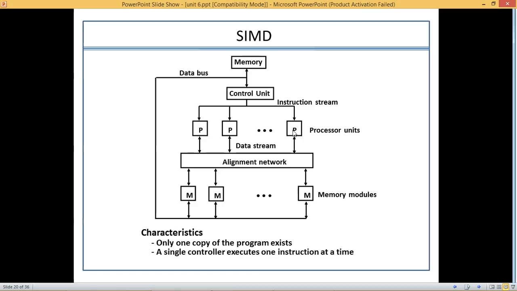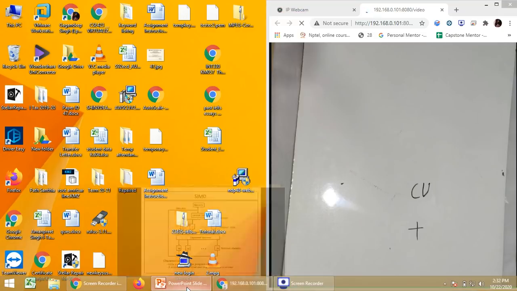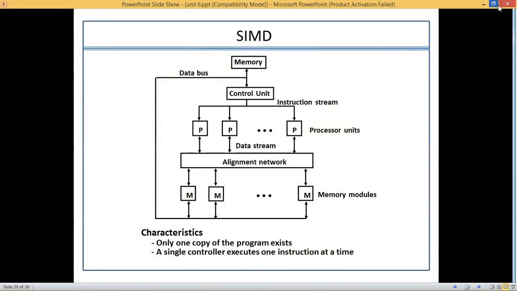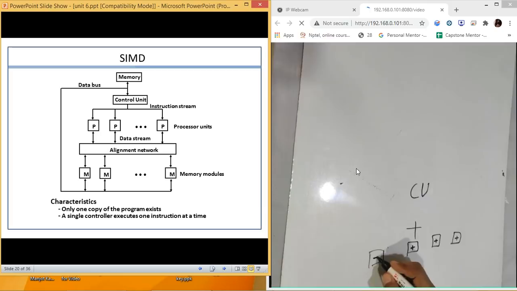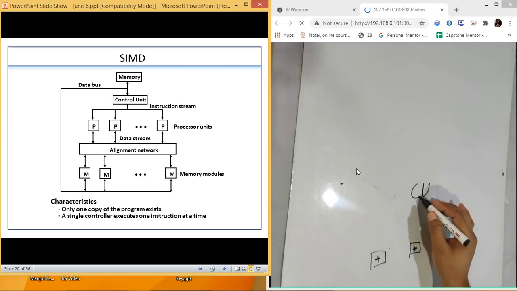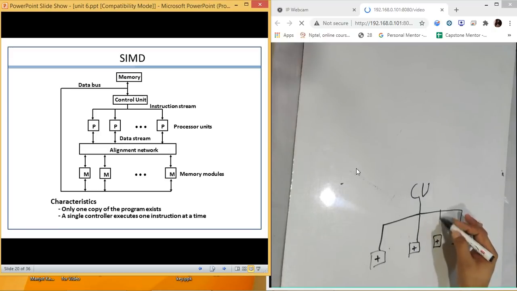If we assume it is an add instruction, and you have 4 CPUs, all the CPUs are going to perform the add operation only, because this is the only instruction issued by the control unit to all the CPUs. So all the CPUs are going to perform the same task.